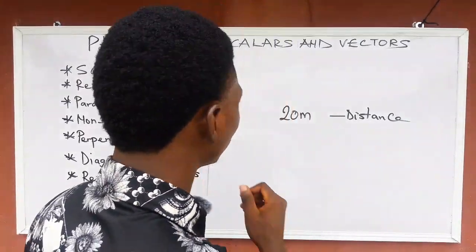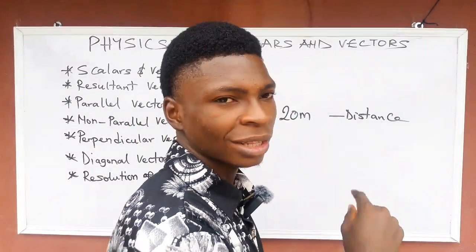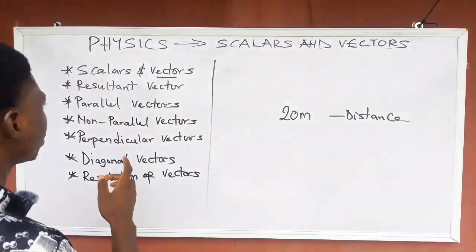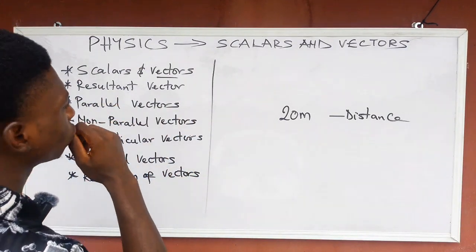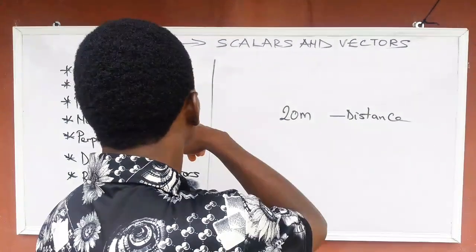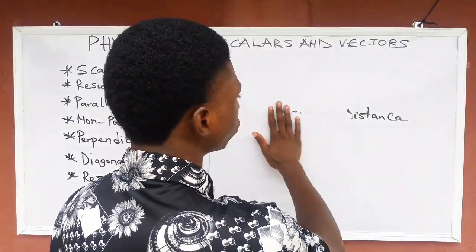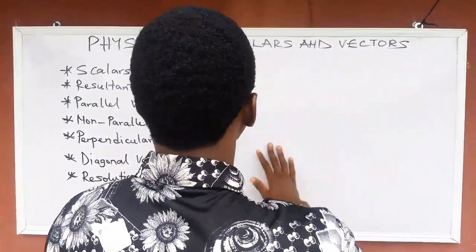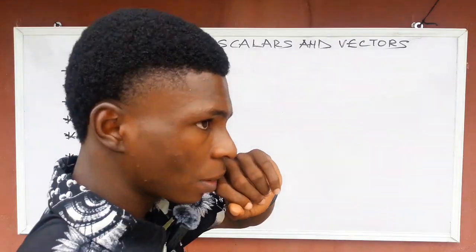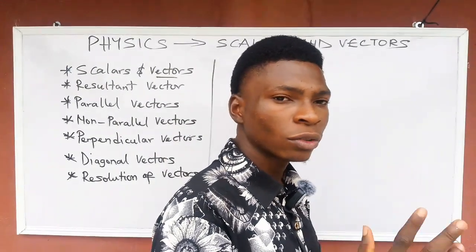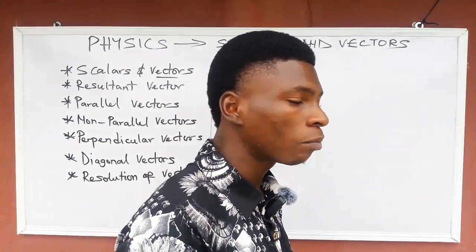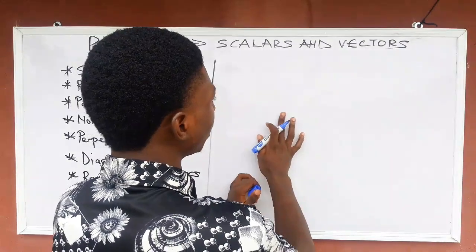Let's move to others now. We have parallel vectors. We're going to deal with the resultant vector, because now we have parallel vectors. Parallel vectors can be two, they can be three. I've pluralized it.